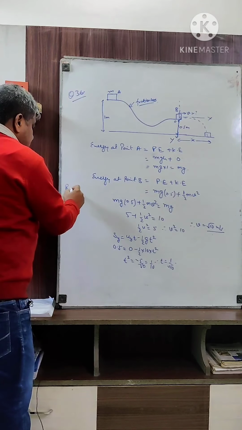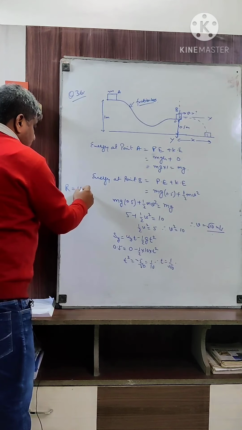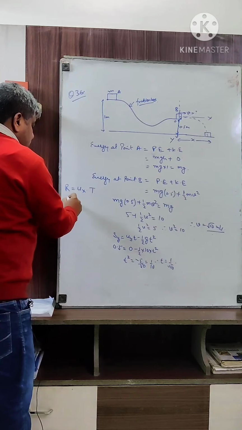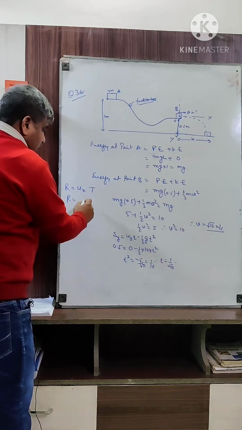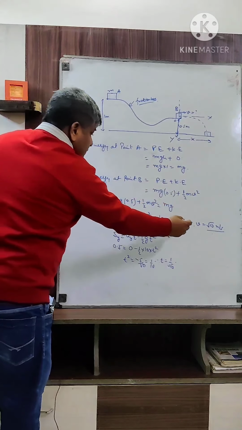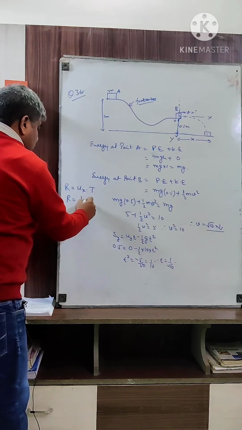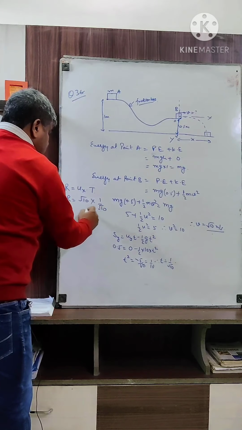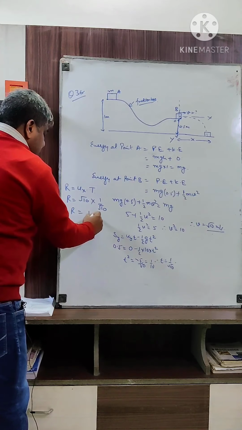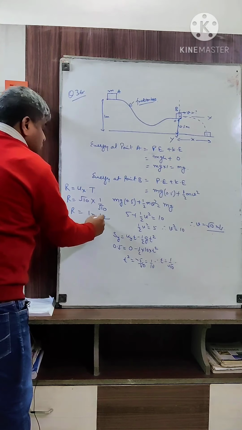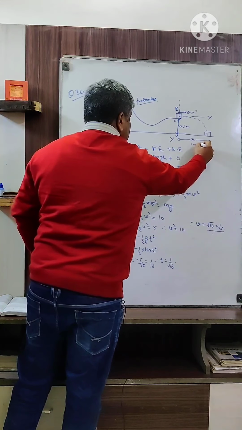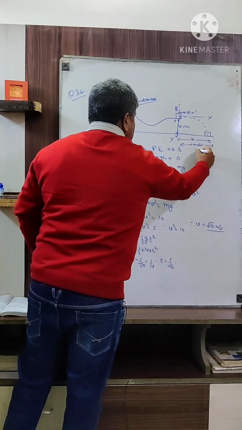The range is ux times the time taken. The ux is root 10, multiplied by the time taken, 1 by root 10. So the range is equal to 1 meter. The particle will fall at a distance of 1 meter, so the value of x is 1 meter here. This is the solution.